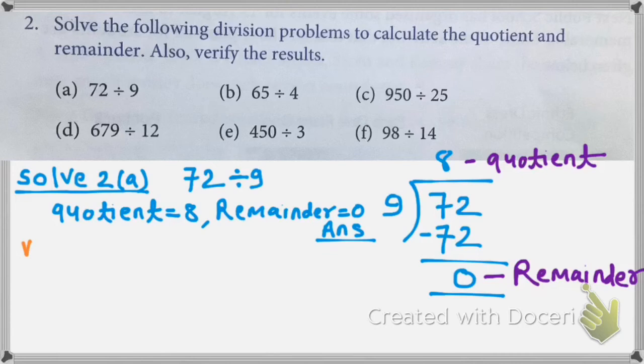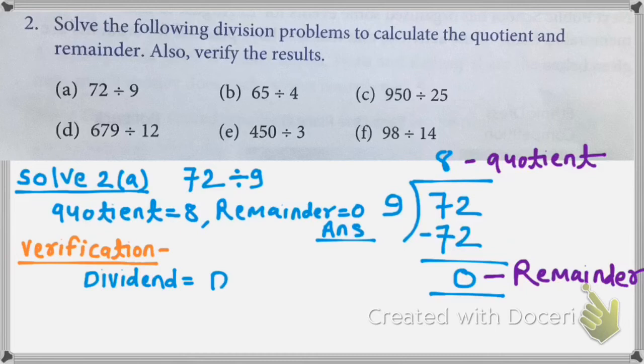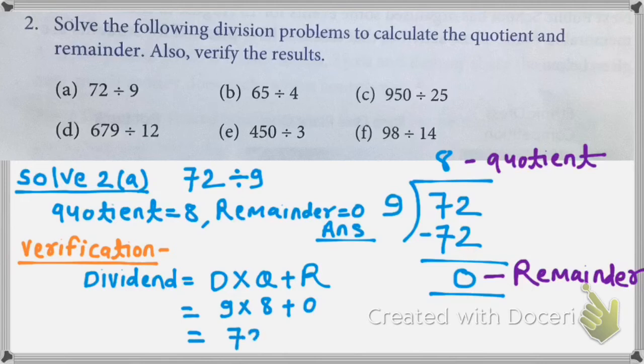Now we have to do the verification. So how will you verify? Dividend is equal to divisor into quotient plus remainder. So let's do that. Divisor here is 9, quotient here is 8, plus remainder here is 0. So 9 into 8 will give you 72 plus 0 is equal to 72.